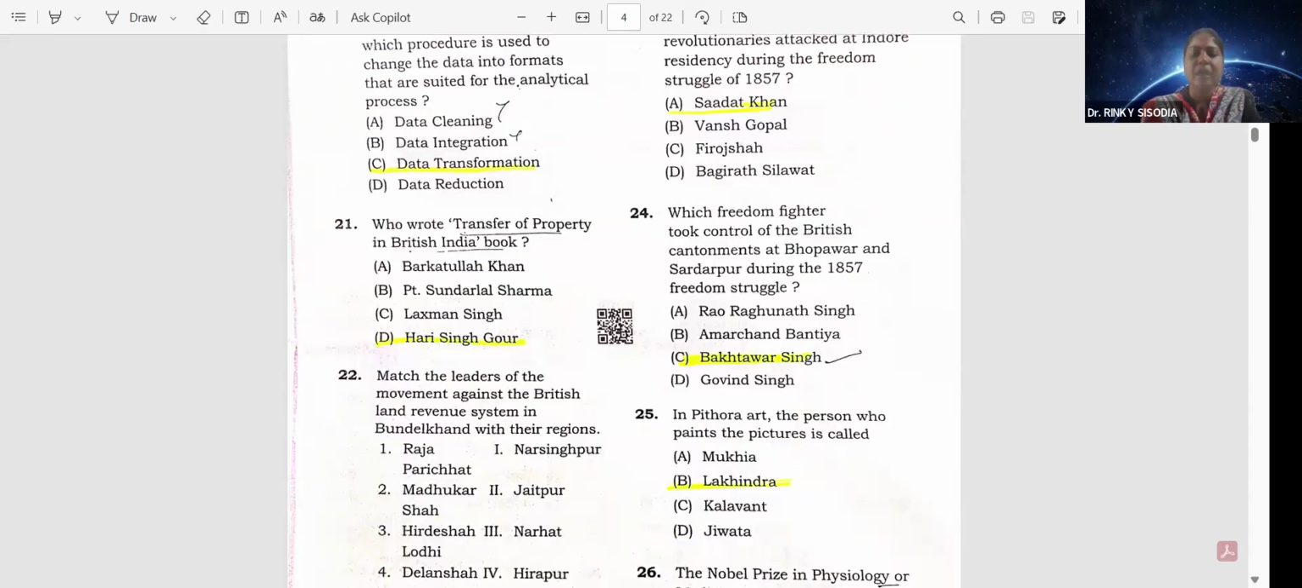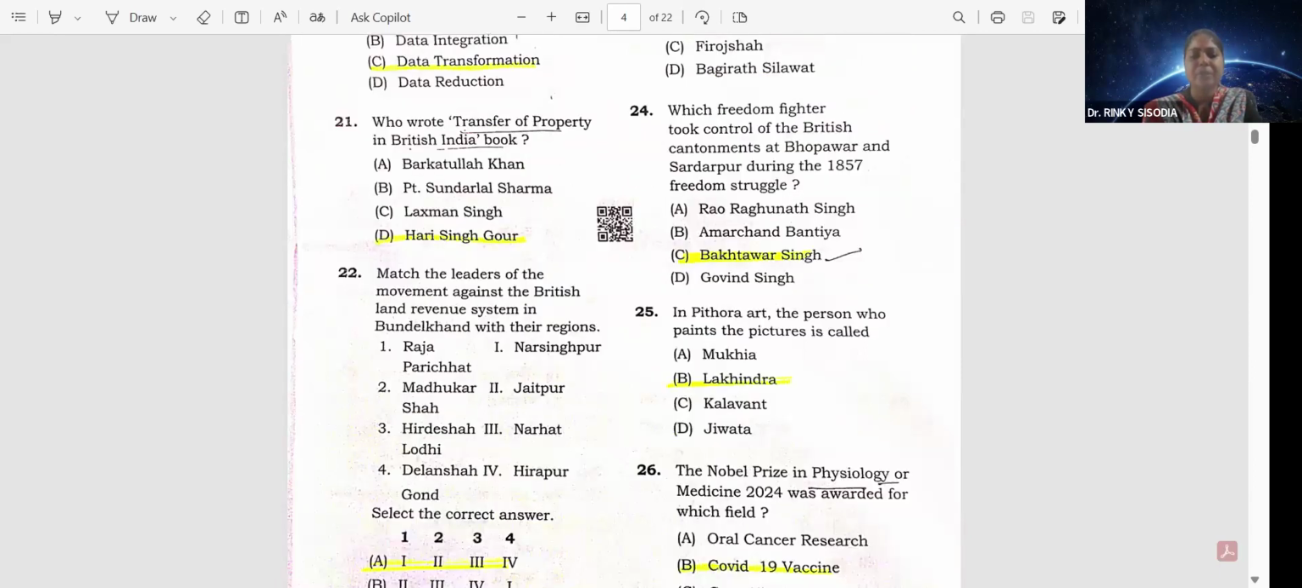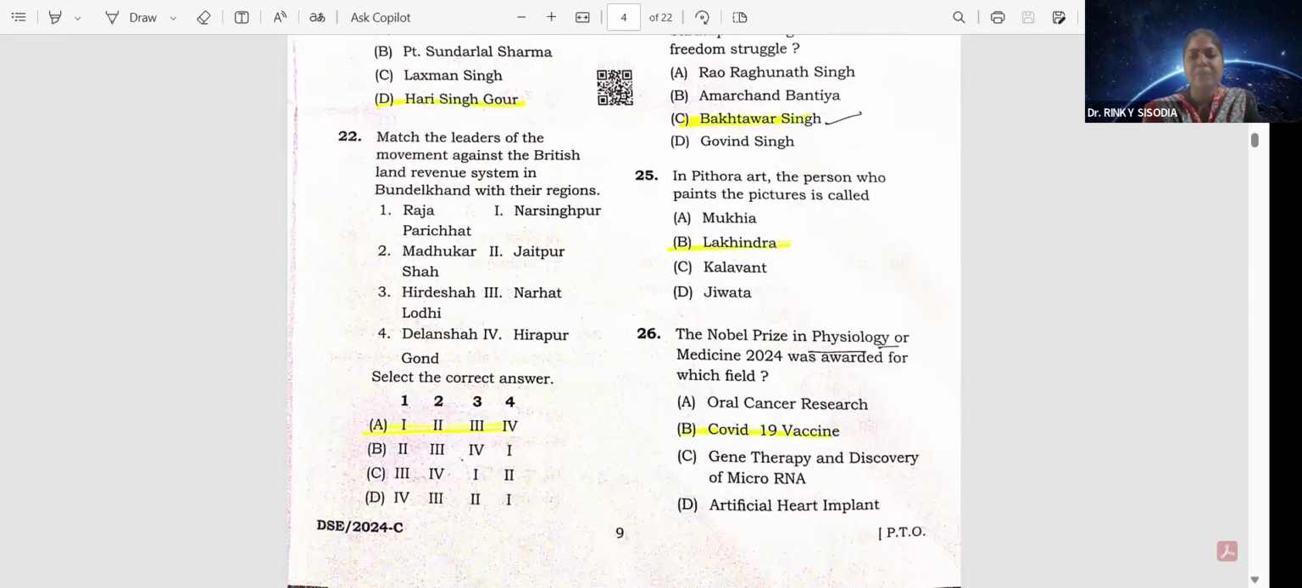24th. Which freedom fighter took control of the British cantonment at Bhopawar and Sardarpur during the 1857 freedom struggle? That is Bakhtawar Singh, C. Question number 25. In Pithora art, the person who paints the picture is called Lakhindra. Option B. 26. The Nobel Prize in Physiology or Medicine 2024 was awarded for which field? That is COVID 19 vaccine, B.